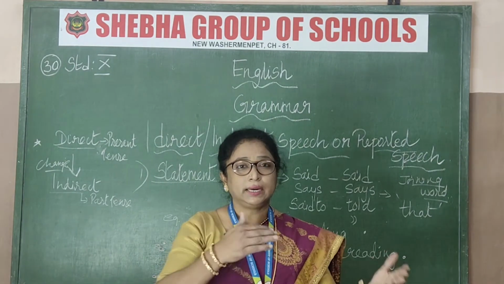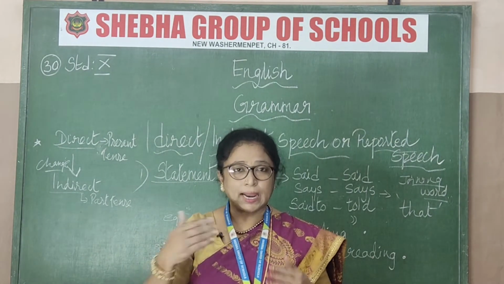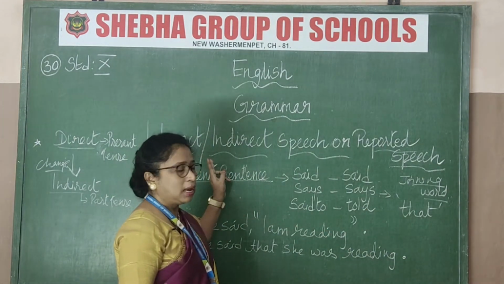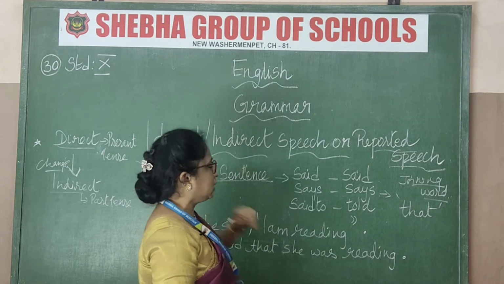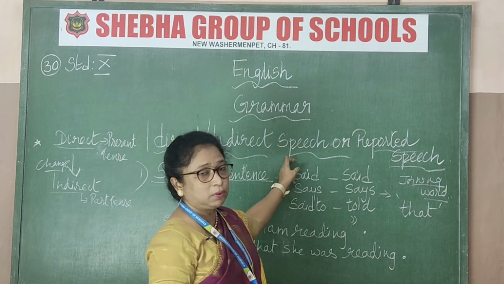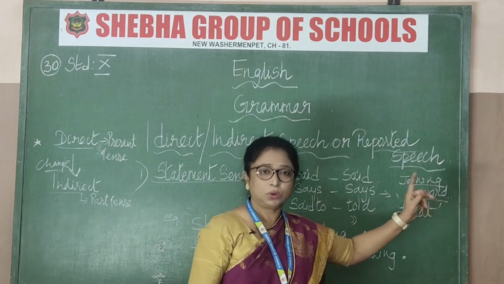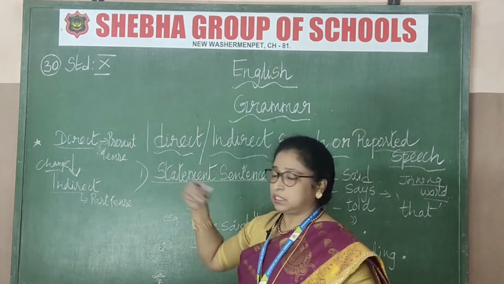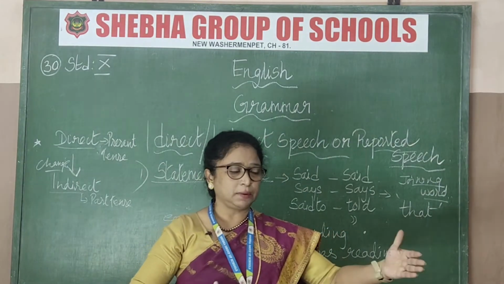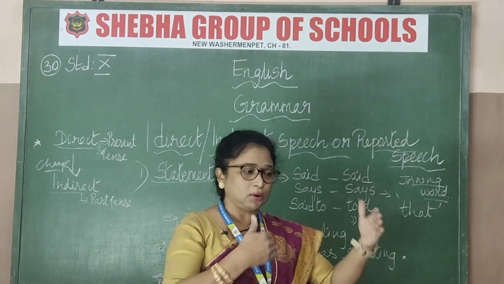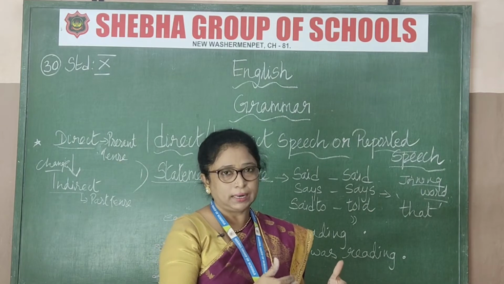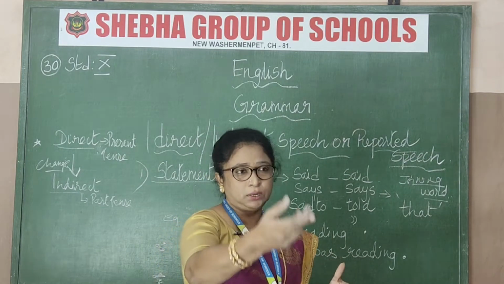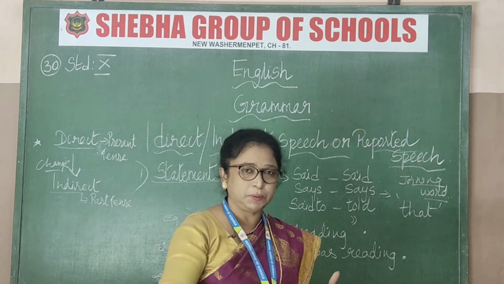The dialogue you are going to report. The dialogue is the direct speech, and we will convert it to indirect speech. Indirect speech has another name, that is reported speech. Direct means the first person and second person are talking directly to each other, and that is the dialogue being spoken. When you report it to somebody else, it is known as indirect speech or reported speech.